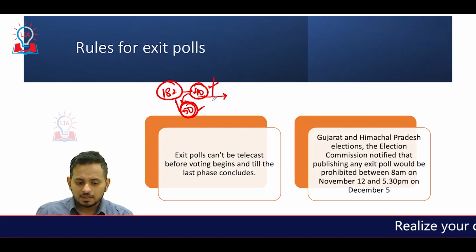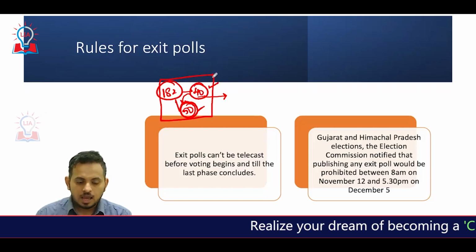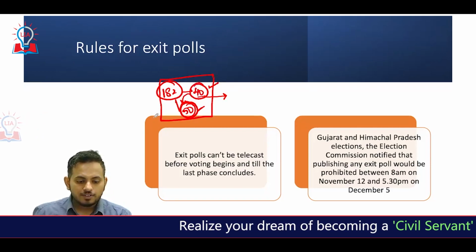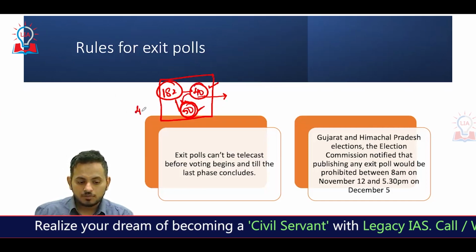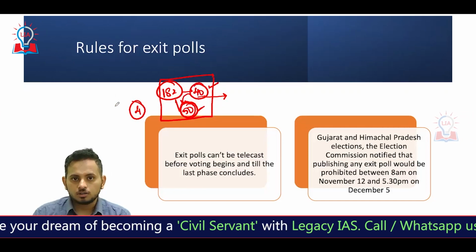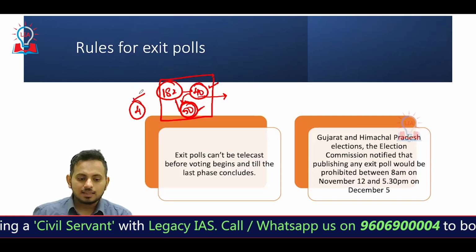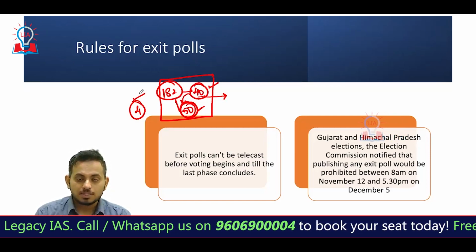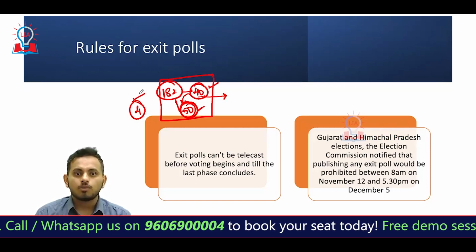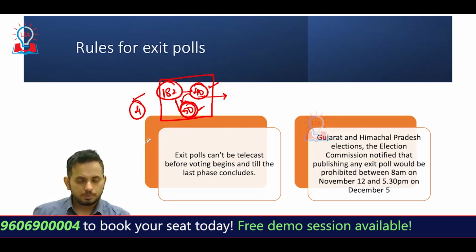So, taking this into consideration, the judiciary came up with a notification and said that unless and until all the phases of the elections are done, if, let's assume, there are 4 phases of election in Gujarat, unless and until these 4 phases are completed, the exit polls cannot happen. And even if the opinion collection happens, it shouldn't be telecast or broadcast. This was the first thing said by the Supreme Court.